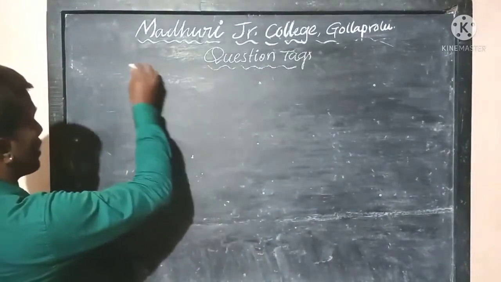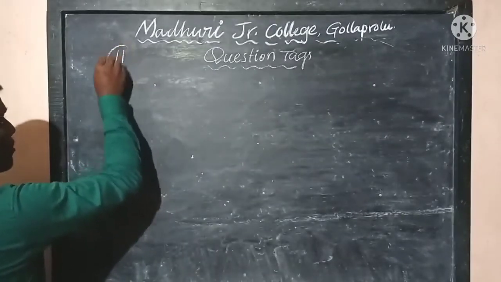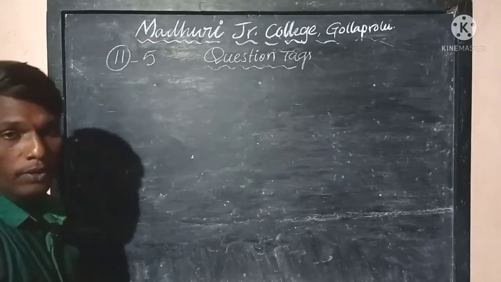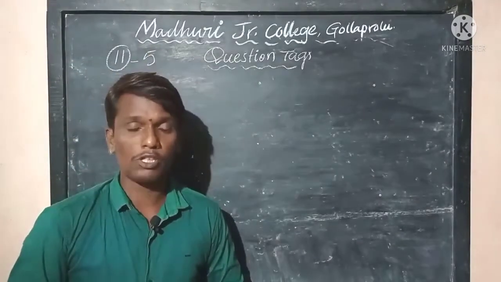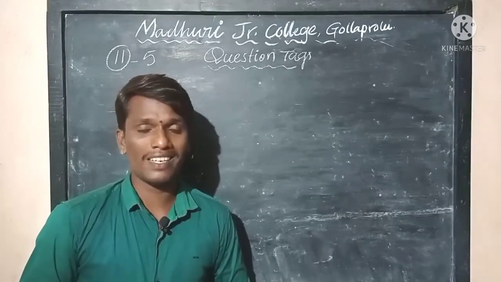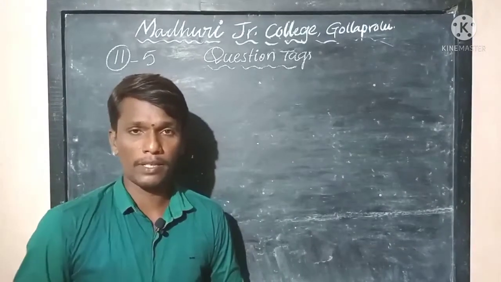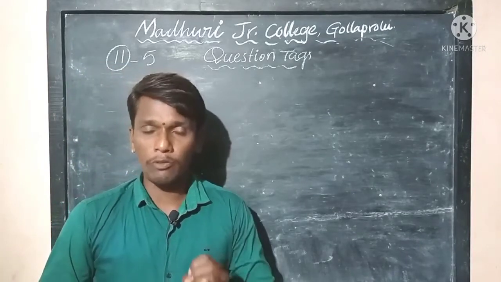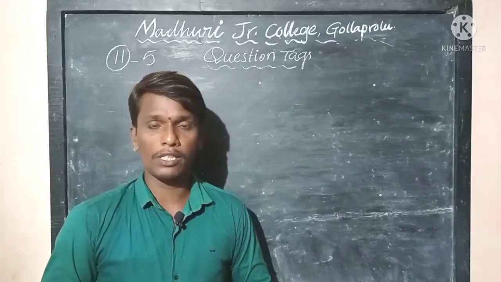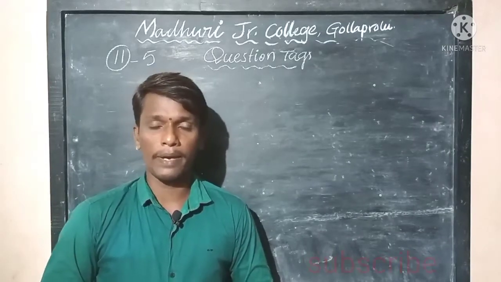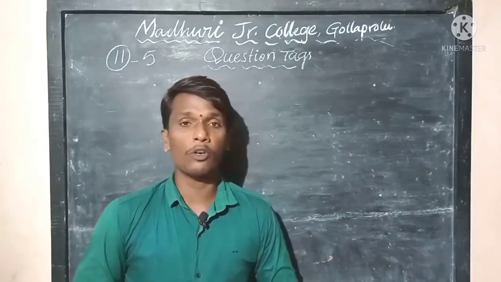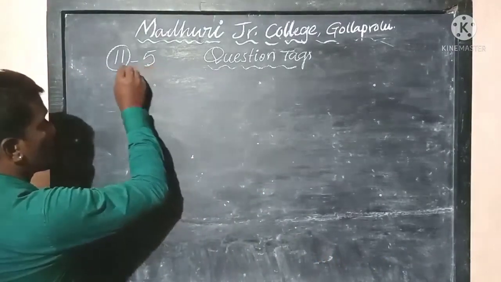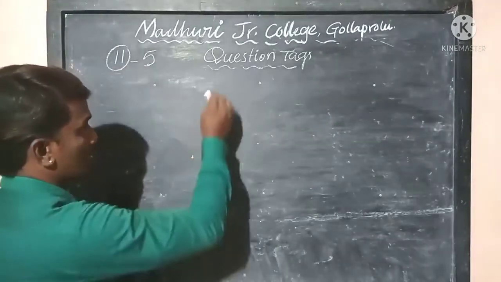I am going to teach you another important grammar topic for the first year students under question number 11. This question tag is the fifth question under question number 11. As I have already mentioned in the question paper pattern, the 11th question is all about transformation of sentences, and five different topics will be given. The first one is active and passive voice, the second is reported speech, the third is degrees of comparison, the fourth is simple, compound and complex sentences, and finally the last grammar topic under question number 11 is question tags.